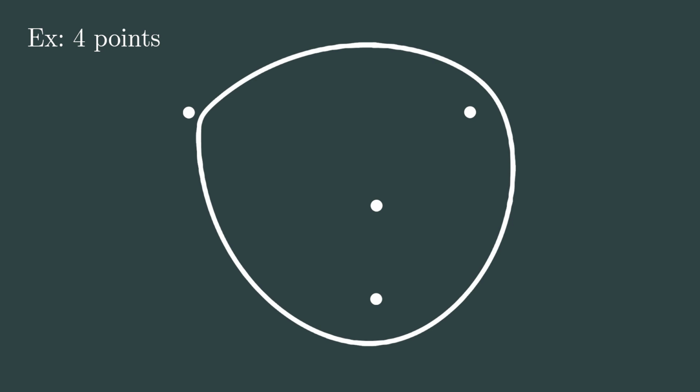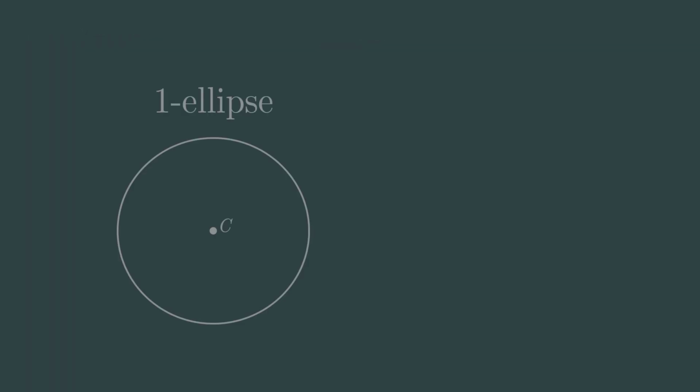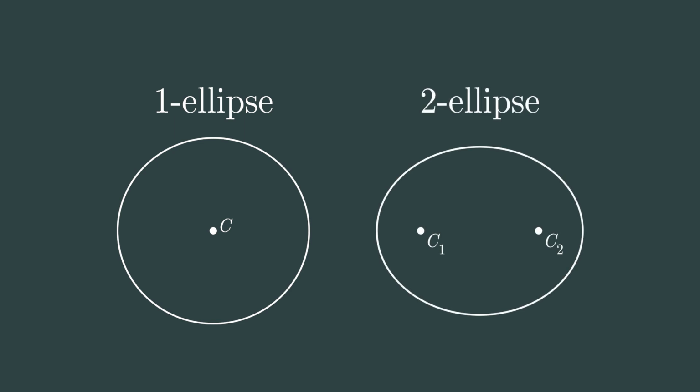What's interesting is that we can choose any number of center points, let's say n points, to create a shape called an n-ellipse, and thus one-ellipse is a circle and two-ellipse is just an ellipse.